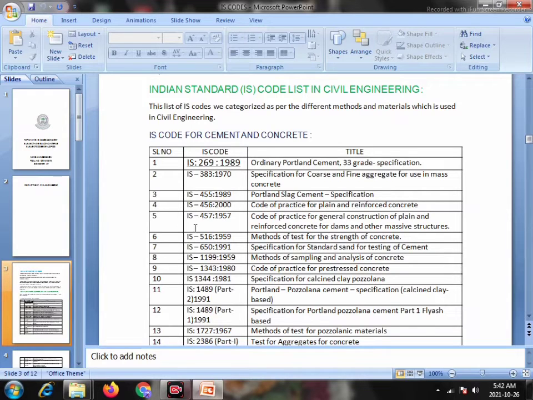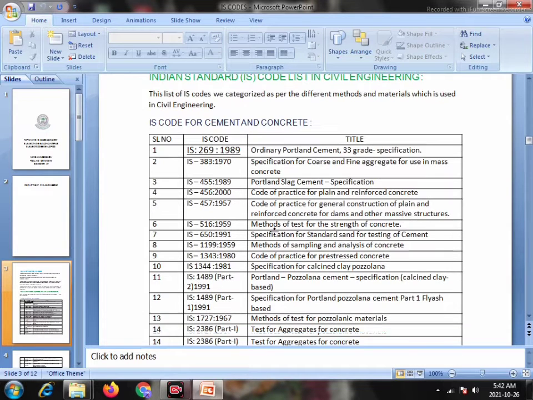Serial number 5: IS 457:1957, code of practice for general construction of plain and reinforced concrete for dams and other massive structures. Serial number 6: IS 516:1959, methods of test for strength of concrete. Serial number 7: IS 615:1991, specification for standard sand for testing of cement. Serial number 8: IS 1199:1959, methods of sampling and analysis of concrete.